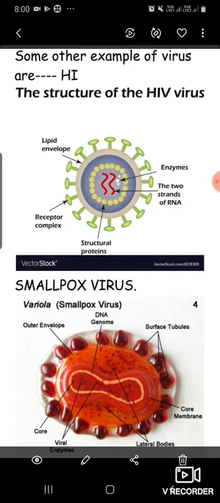Next, this is the diagram of a smallpox virus. In a smallpox virus the DNA looks like a dumbbell shape, and this is the core membrane, and this is the outer envelope. Do you know that once upon a time the smallpox virus was a deadly virus? Millions of people died because of that virus. And the first vaccine that was made was against smallpox. And who made that vaccine? That was Edward Jenner.